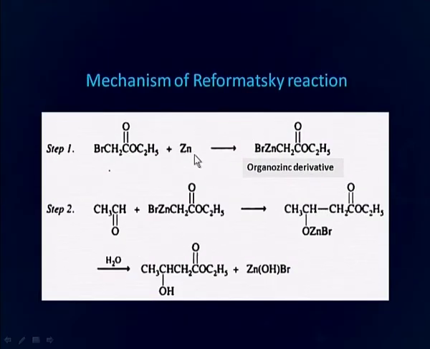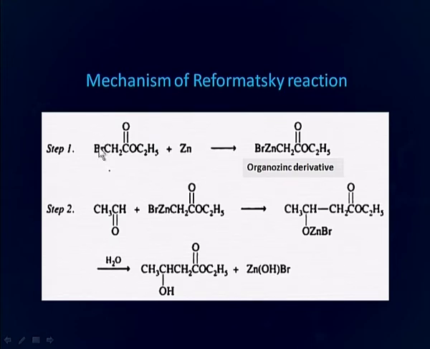As you can see here, this is ethyl bromoacetate reacting with zinc and forming this organozinc compound. There was a bond earlier between carbon and bromine. Now there is a bond between carbon and zinc, which is then attached to bromine. So, this type of compound is called an organometallic compound or organozinc compound. Now, the beauty of this compound is that if you look at the electronegativity, that of carbon is less than that of bromine.